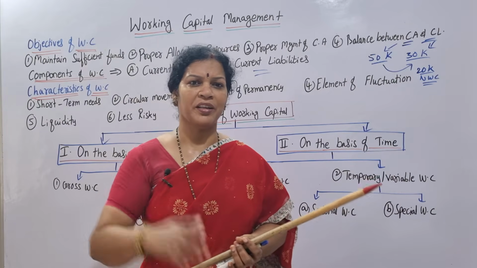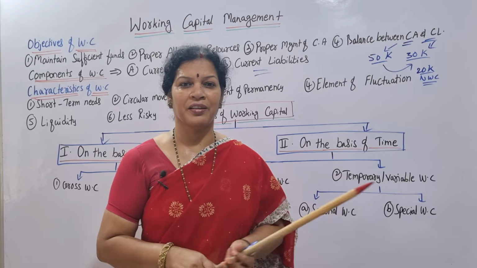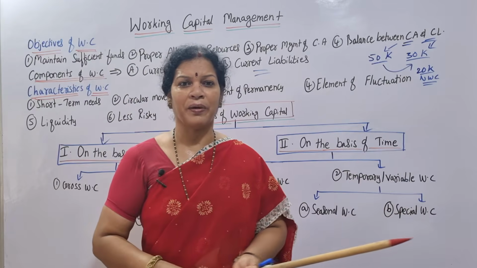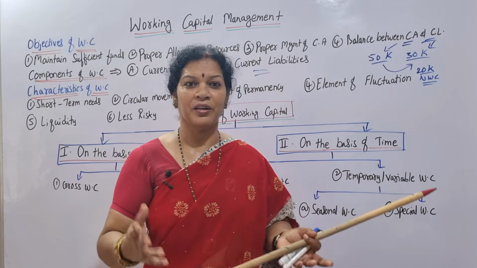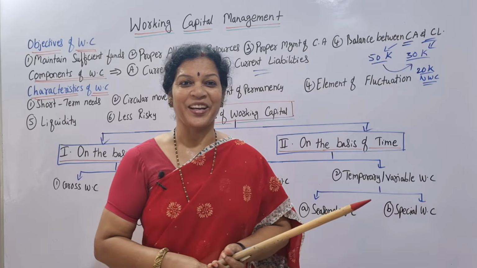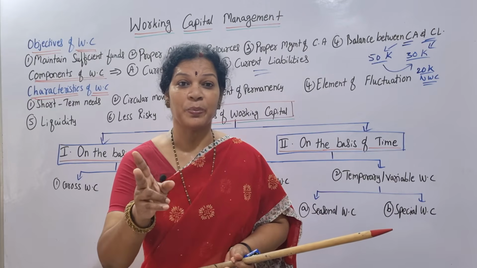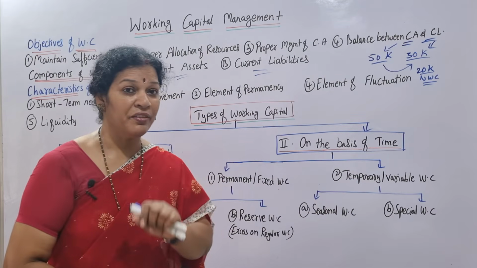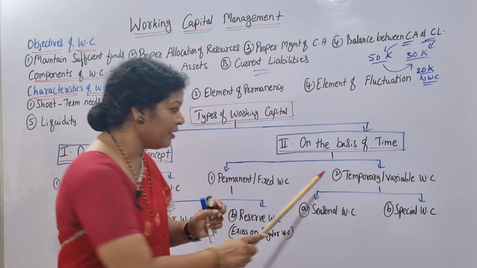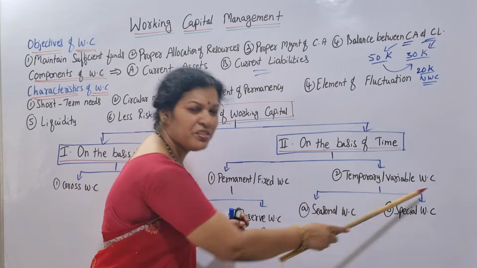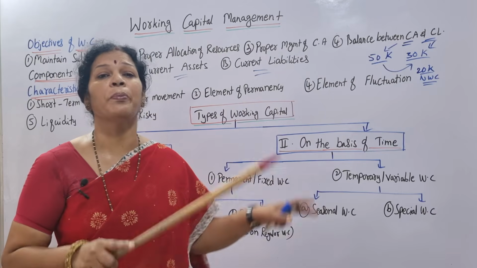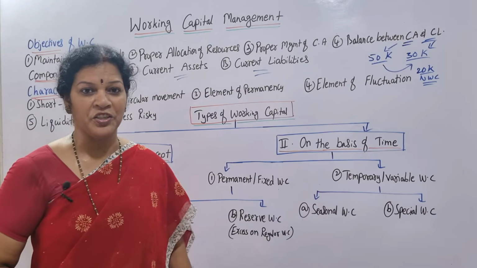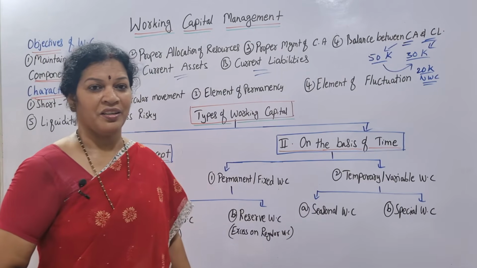For example, somebody said that if you eat garlic, it is good for health, like Baba Ramdev, or somebody said that eat daily at least 5 garlic pieces, then the entire world is going to attack the garlic. So that is unexpected. That is what we are talking about, temporary variable capital. Temporary working capital, or you can say it as variable working capital. Means fluctuations are possible. There is no permanent. Here we are expecting some permanent nature, but here it is not like that.